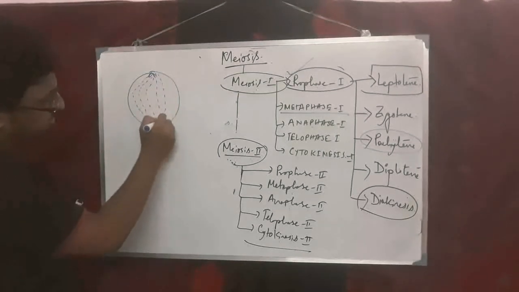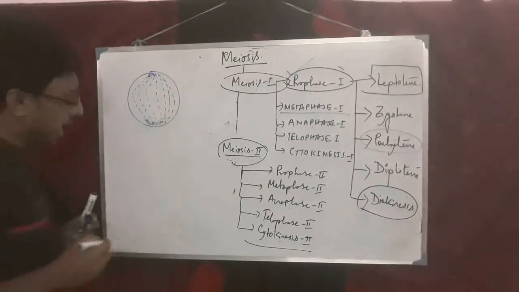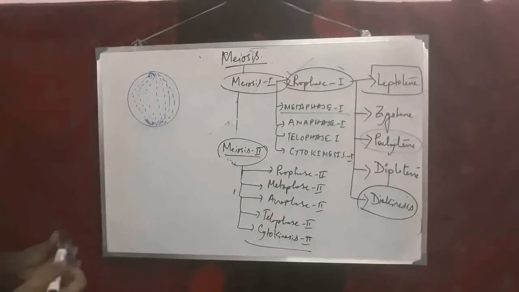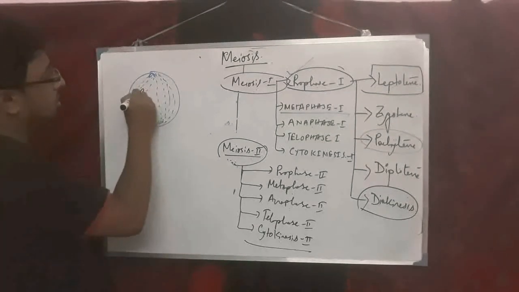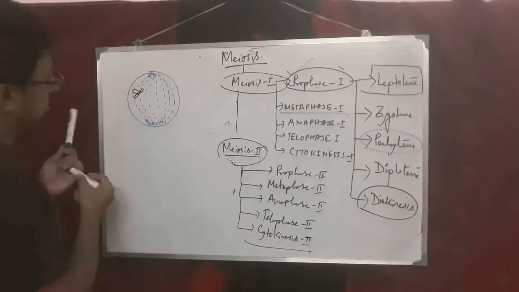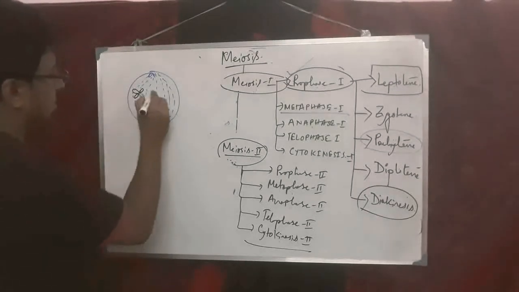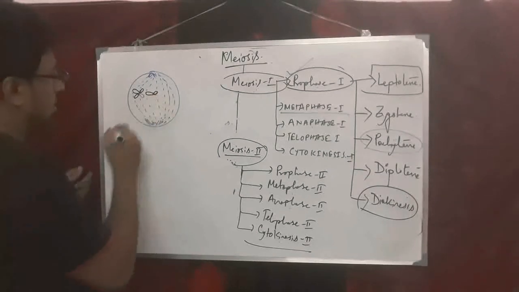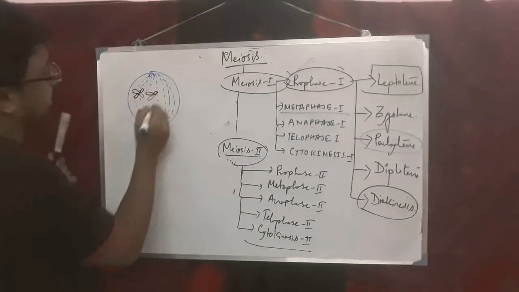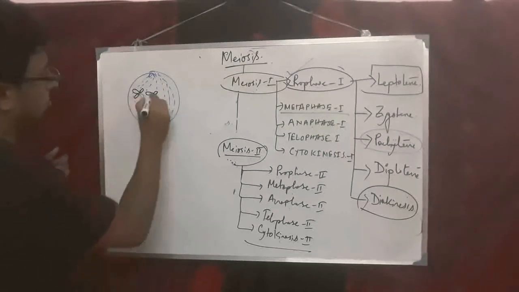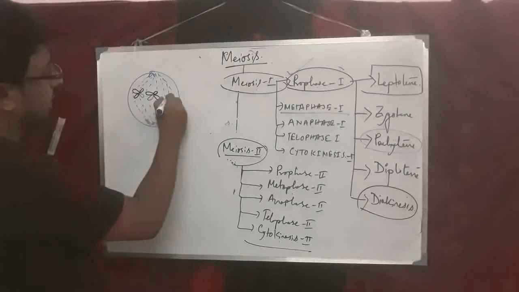Similarly in metaphase 1 also the same will occur, and the chromosomes formed after crossing over, after exchanging their parts, are arranged in the equatorial plate.